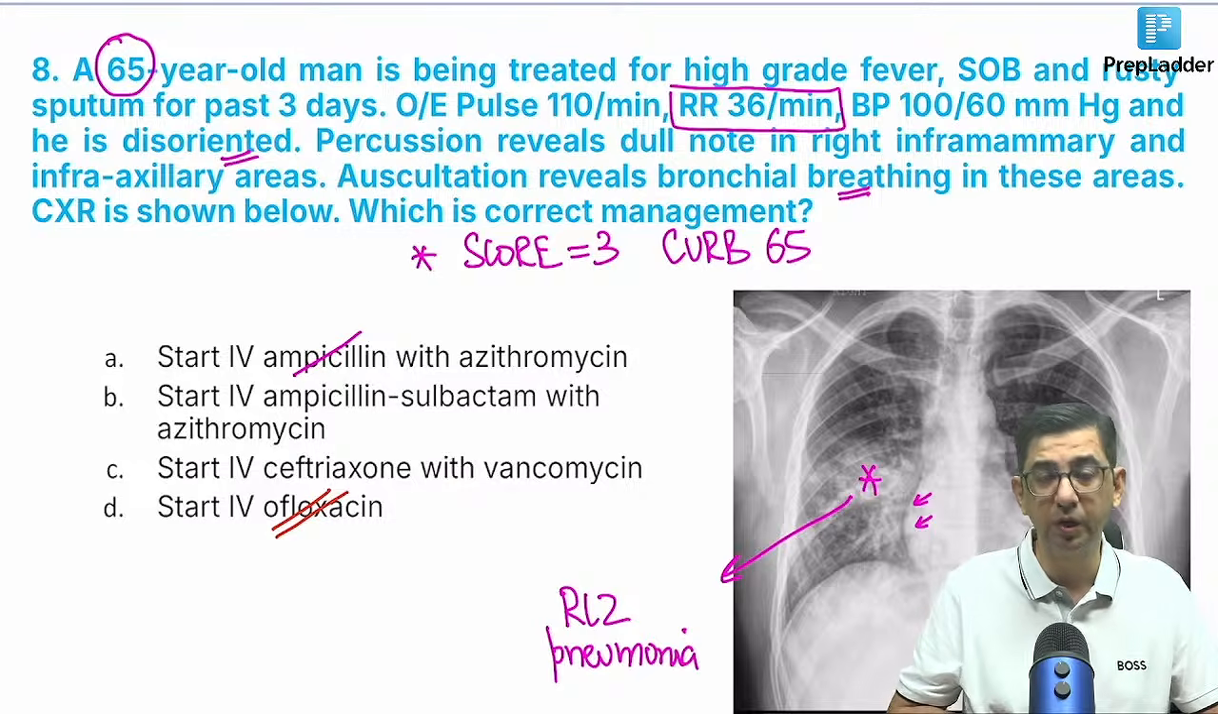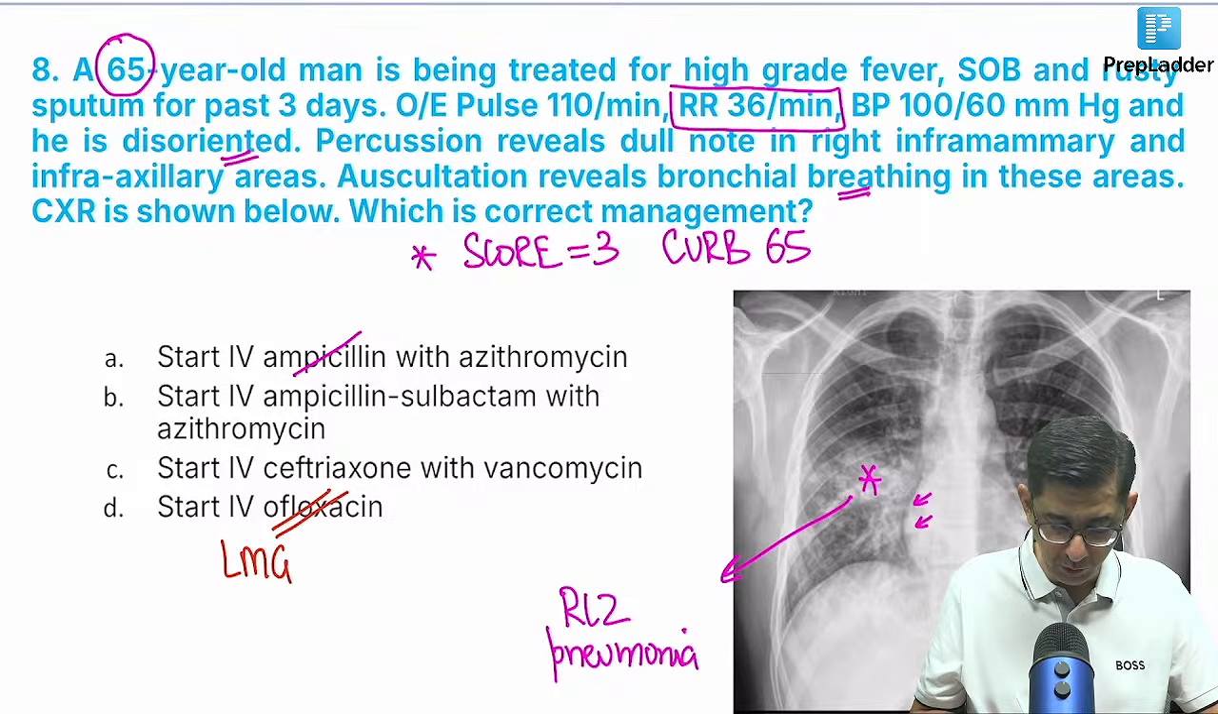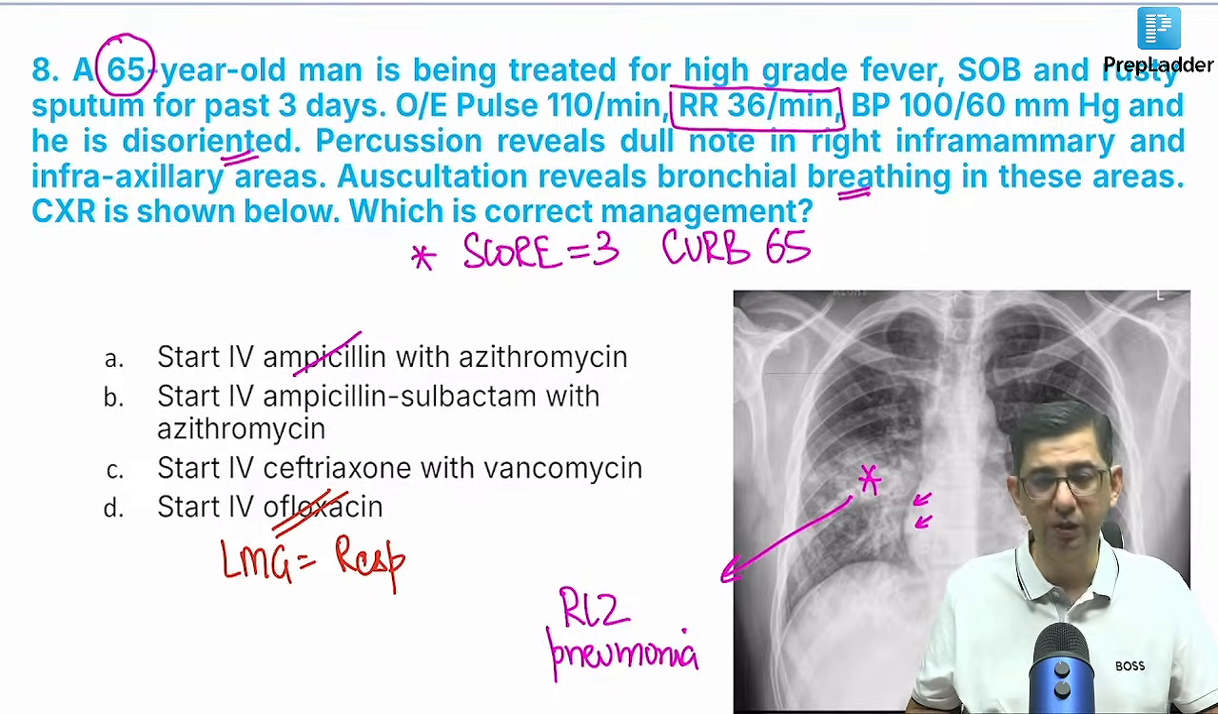Ofloxacin would be mainly working on gram-negative organisms. We are dealing with gram-positive and atypical organisms in this case. So the answer is not D, because what are the antibiotics in respiratory fluoroquinolones? I'll just write the short form. Today LMG is not light machine gun.